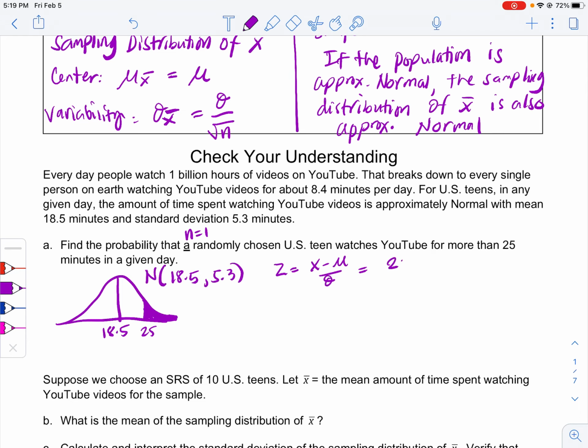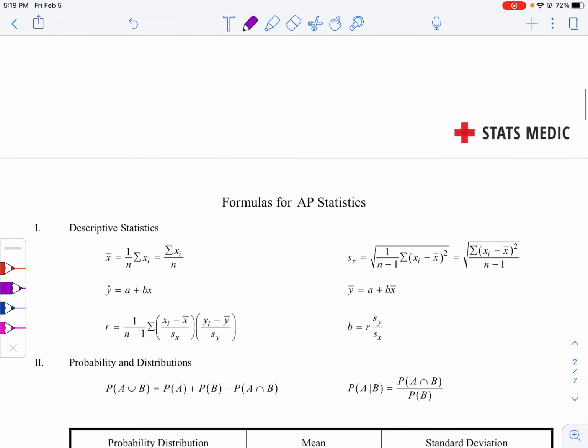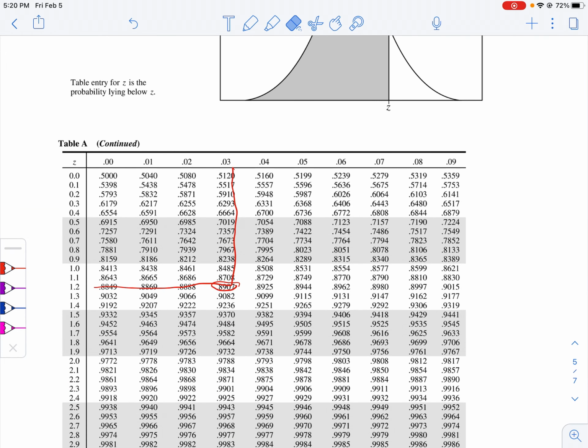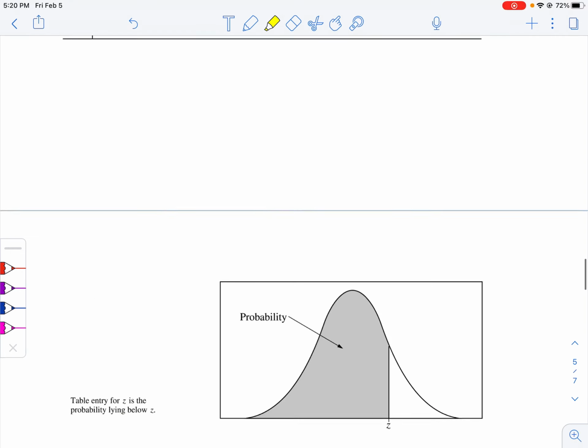What's x? 25 minus 18.5 all over 5.3. That is equal to 1.23. So let's look in our table for positive 1.23. We have 1.23 right here, 0.8907. So the probability to the left of 25, or to the left of the z-score 1.23, is 0.8907.